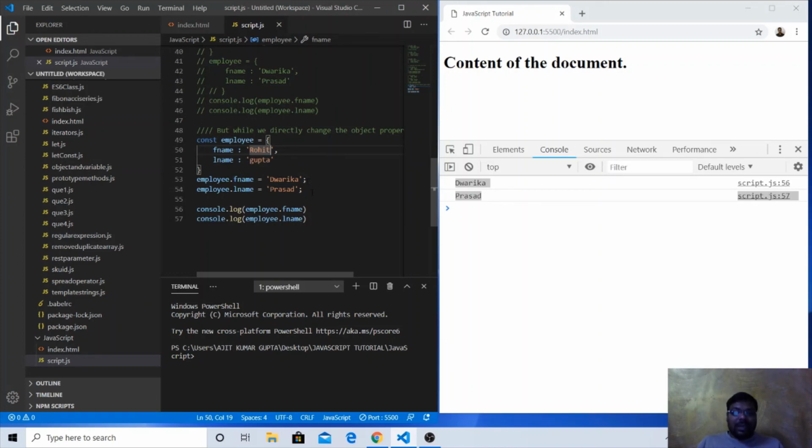So we have seen both the variables that were introduced in ES6, let and const. What is the difference between var and let, and what is the difference between var, let and const?